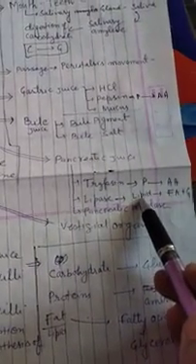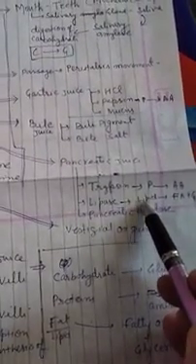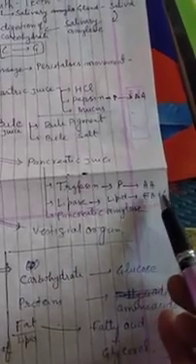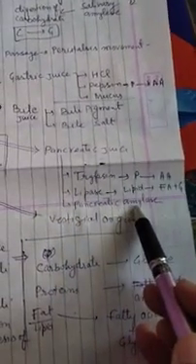Pancreatic juice also contains lipase that digests emulsified fat into fatty acid and glycerol. And pancreatic juice also contains pancreatic amylase that digests carbohydrate.